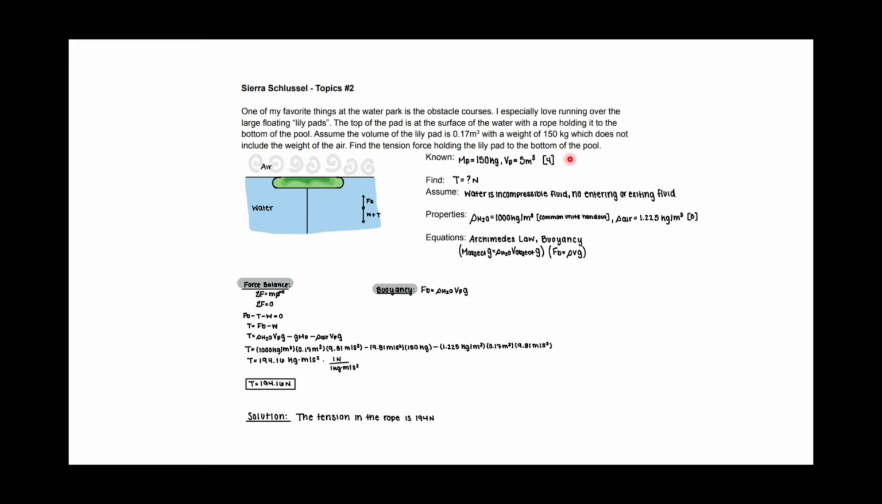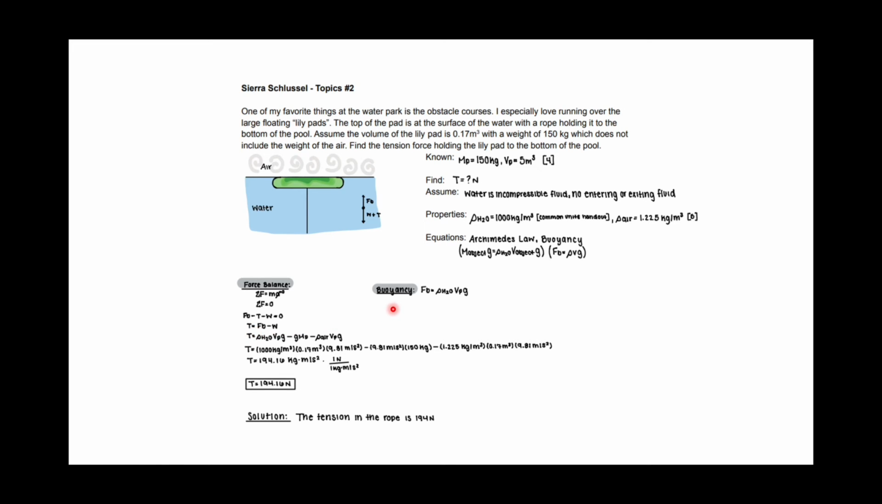Here are our knowns. We are finding the tension, and we are assuming the water is incompressible, with no entering or exiting fluid. Here we are able to do a force balance, which can be seen in this image above. We can see that you have the buoyant force acting upwards and the weight force and the tension force acting downwards. Now, assuming these forces equal 0, because there is no movement of the lily pad, we are able to plug in and solve for the tension force, which is then equivalent to the buoyant force minus the weight force.